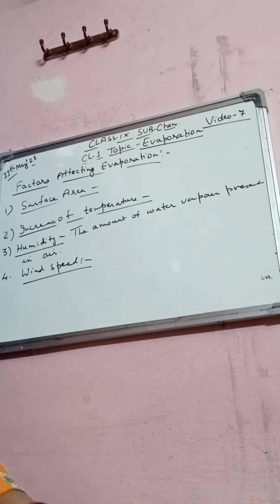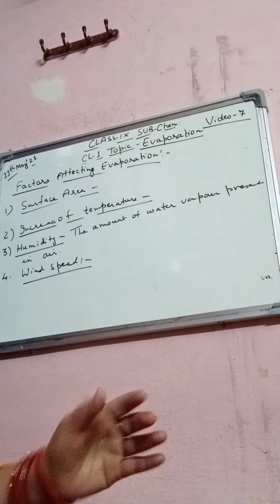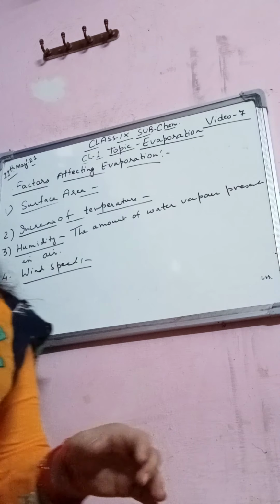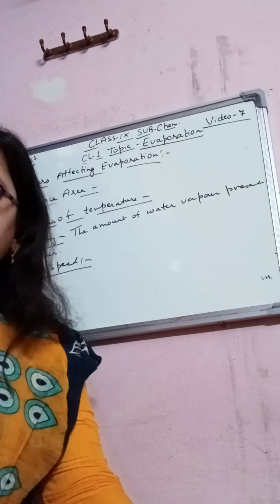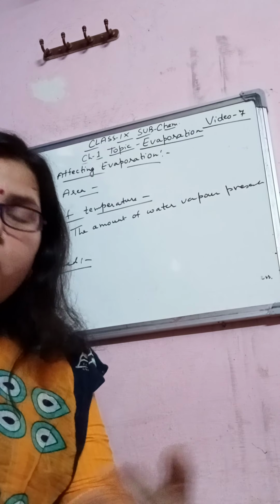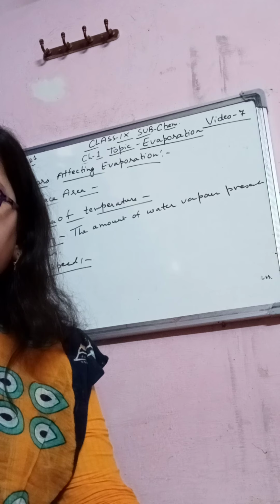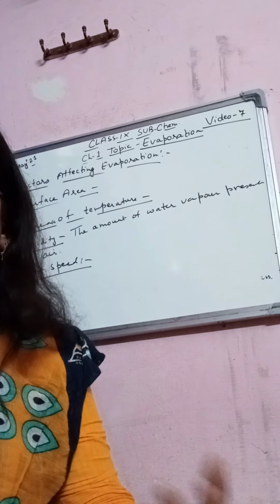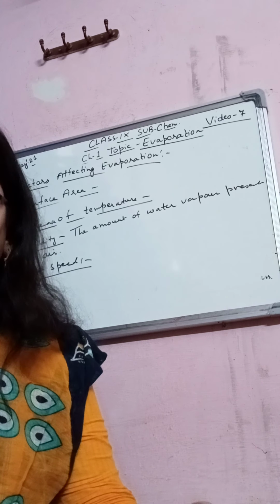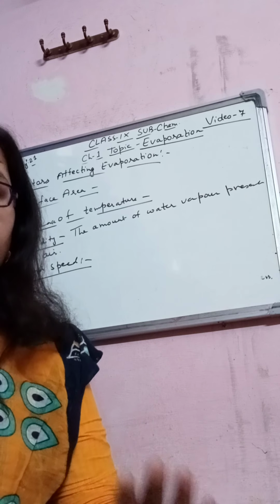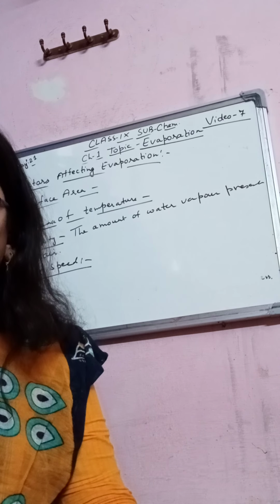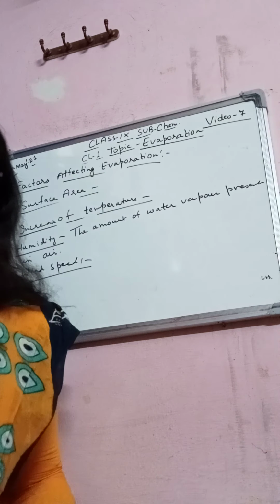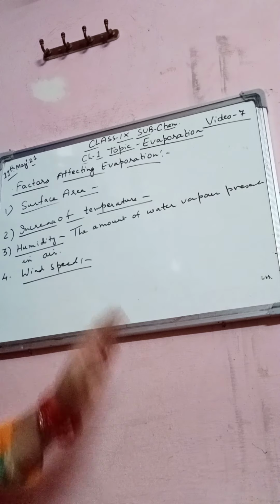When wind speed is high, the water vapor is swept away more readily, and therefore more molecules move into the surrounding area. So clothes can dry very easily and faster. For example, laundry on a clothesline dries up more readily on a windy day than on a still day, a normal day. Okay students, so this is about the wind speed.